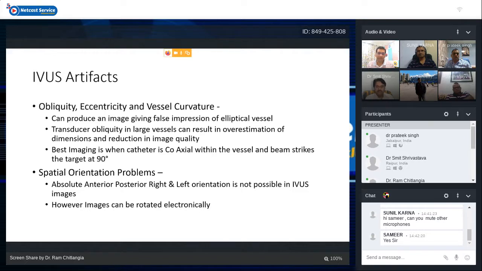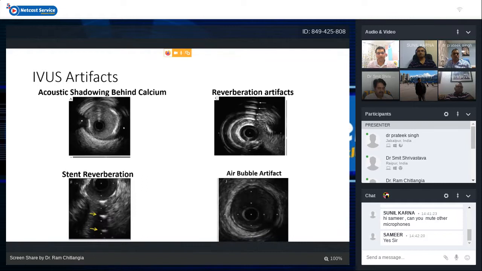Then there are also some problems with the IVUS catheter regarding spatial orientation. So absolute anterior, posterior, right, left, we cannot determine in IVUS images. But in some systems, if we mark some branch, then images can be rotated electronically and we can have some spatial orientation.